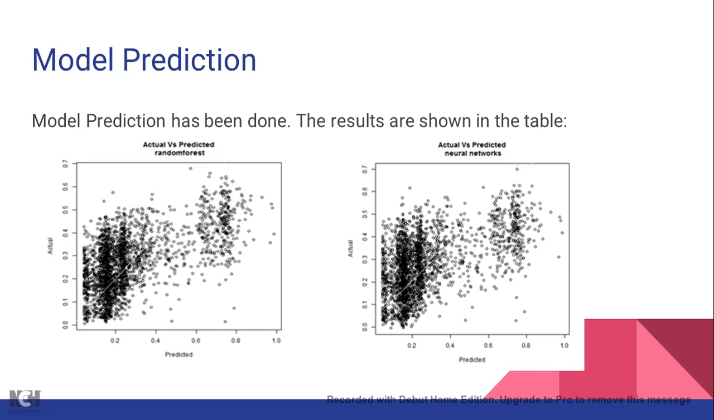This is the prediction I have done. This prediction has been made, actual versus predicted, for random forest and neural networks. Here we see in the scatter graph there are lots of points together. So this means in the prediction, actual and predicted are almost the same values. They are coming around closely, they are related to each other. So the model we have made is quite highly accurate. That means our predictions are good.